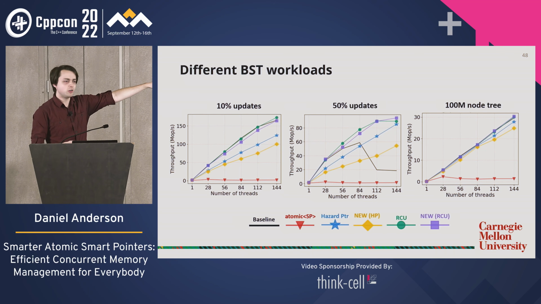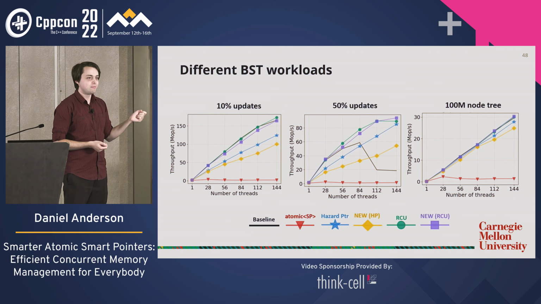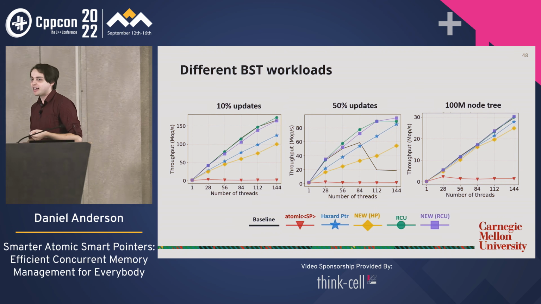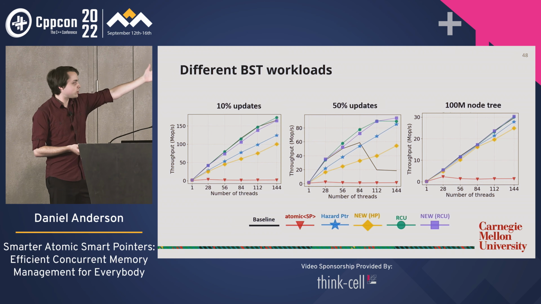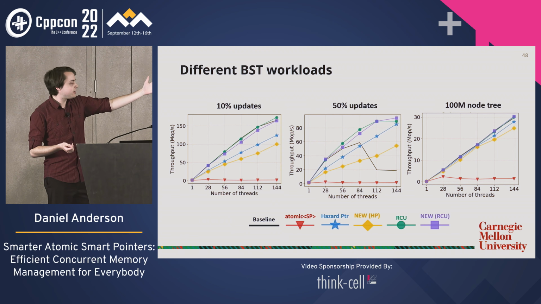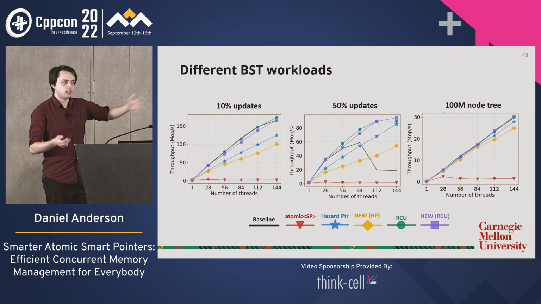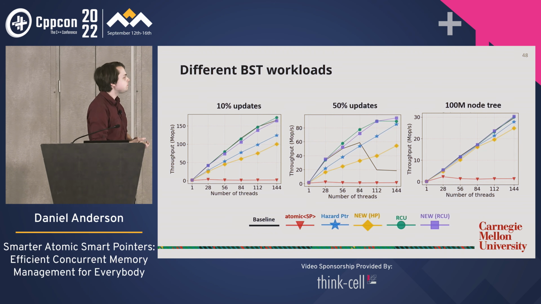You might notice, what on earth's happening to the baseline? It's falling over. Well, we're doing so many updates, the allocator is really mad at us because we're never deleting anything. So actually the baseline falls over when you do too many updates. But this can also be explained by your cache, right? When you start doing so many updates, you're also not having very much in cache anymore because there's constantly new nodes being added that you don't have in your cache compared to last time.